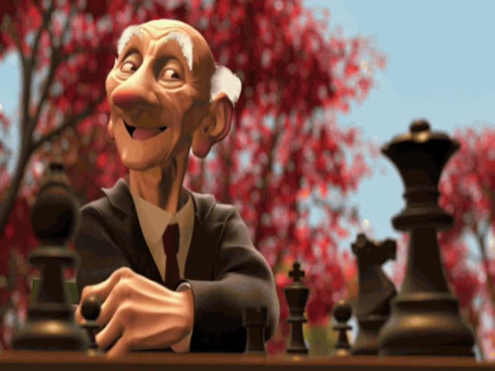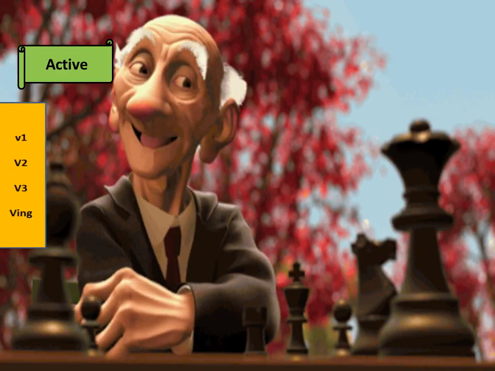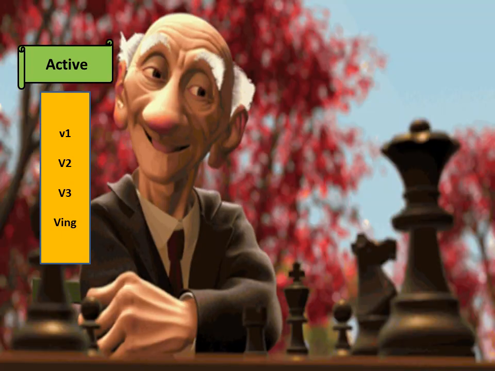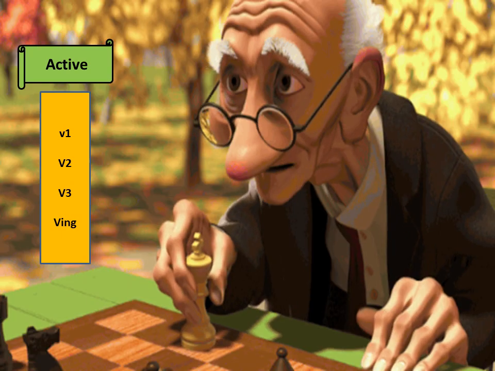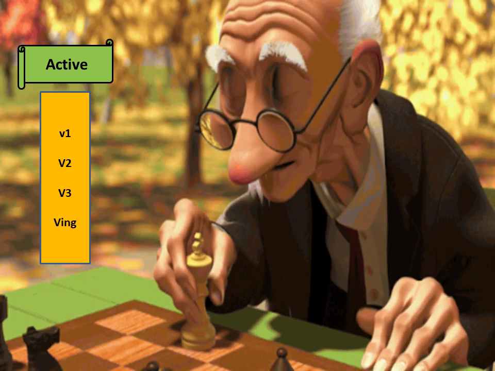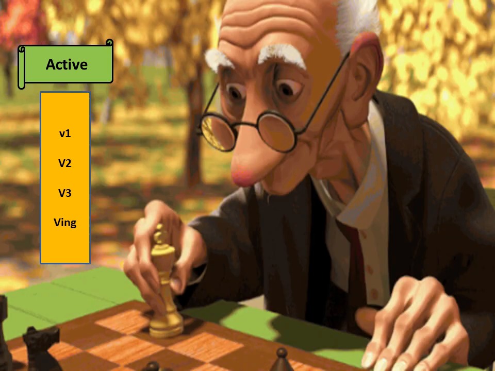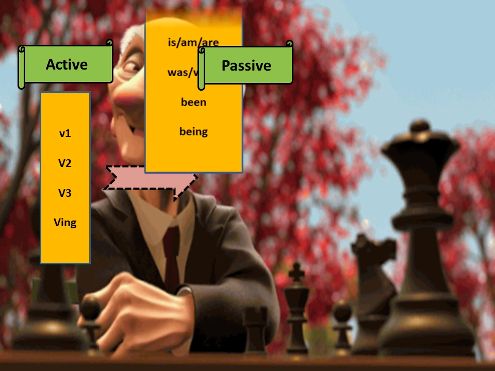Let us understand what happens to the verbs when we convert active voice to passive voice. In this slide you can see a box in which I have written the v1, v2, v3 and ving forms of verbs in the active part. When the verbs are in v1 form in an active voice sentence and they are converted into passive voice, the v1 takes is, am, are as helping verbs. V2 type verb takes was and were.